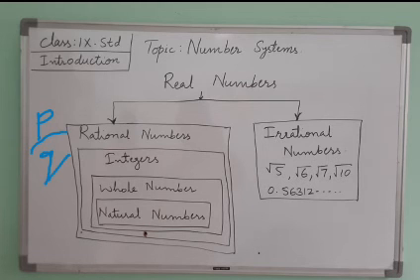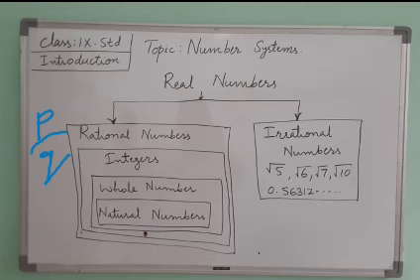The numbers which can be written in p by q form, where p and q are integers and q must not be equal to 0. What does it mean? The denominator should not be 0. The numbers which we can write as p by q, meaning a fraction. Whatever numbers we are able to write as a fraction are nothing but the rational numbers.